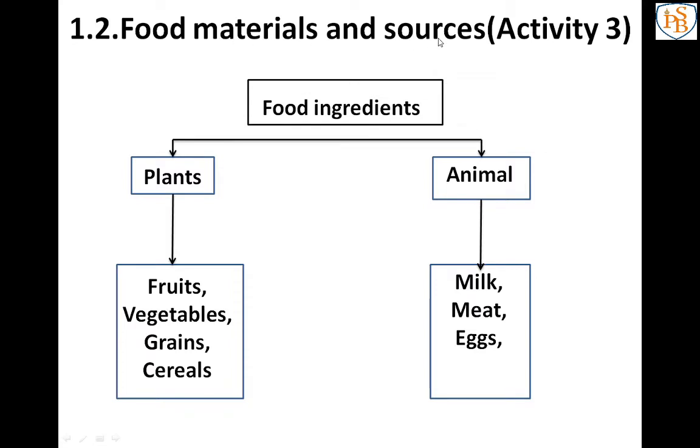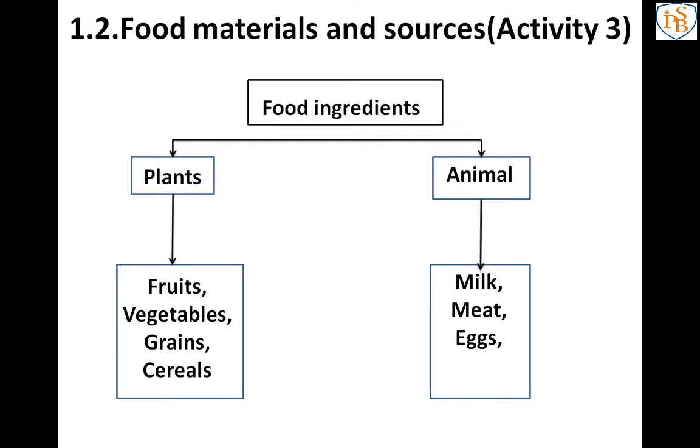Now we are going to learn about food materials and sources. Before we start this topic, there is one activity, activity 3. I will read it. Let us take the food items listed earlier and try to find out where they come from, the ingredients and their sources. So already there is one table, table 1.3, with some examples of food items, their ingredients and their sources.